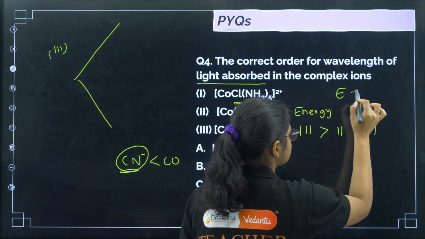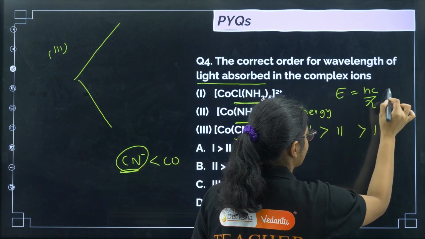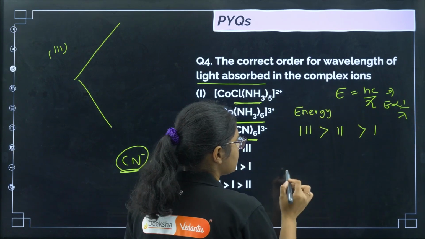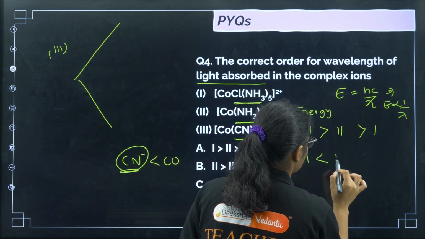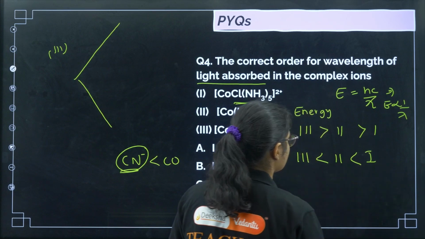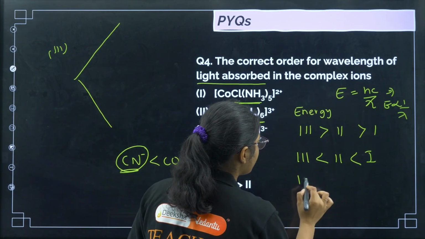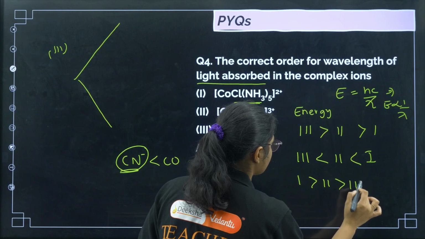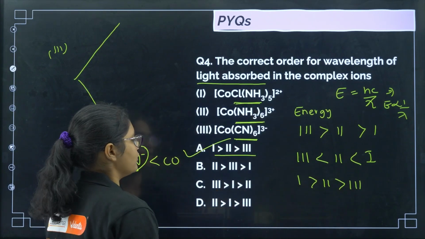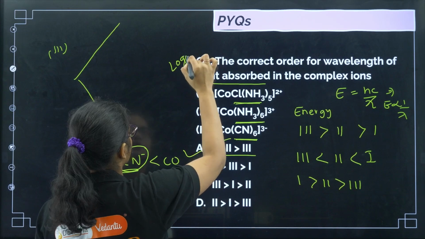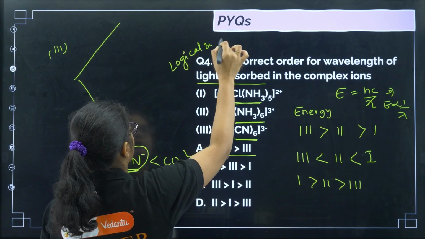Now we know that E is equal to hc by lambda, or I can say E is inversely proportional to lambda, right? So what will be the wavelength order then? 3, 2 and 1 for energy, so 1, 2 and 3 for wavelength. So the wavelength order will be option number A. Okay, this is a very logical and tricky question.